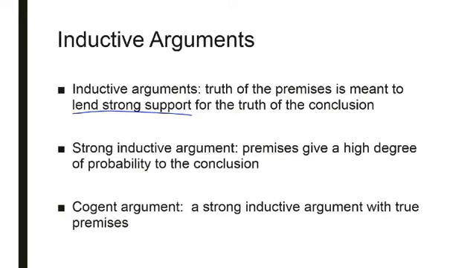So, a cogent argument is a strong inductive argument with true premises. This is different from our deductive arguments, because in deductive, we talked about valid and sound. We will never, ever, ever talk about an inductive argument being valid. Inductive arguments are not valid because validity means that if the premises are true, the conclusion has to be true. And inductive arguments don't say that. Does that make sense?